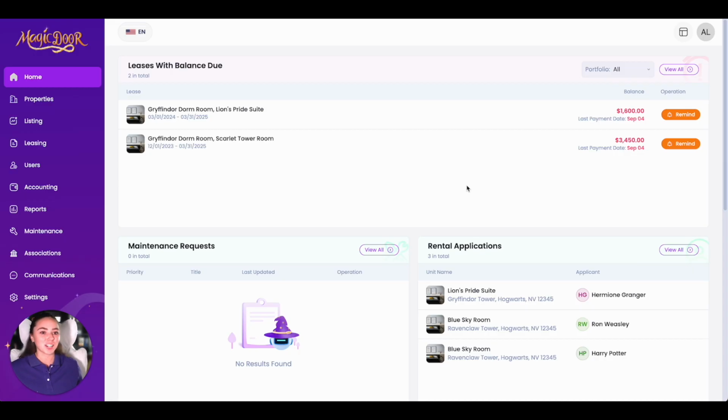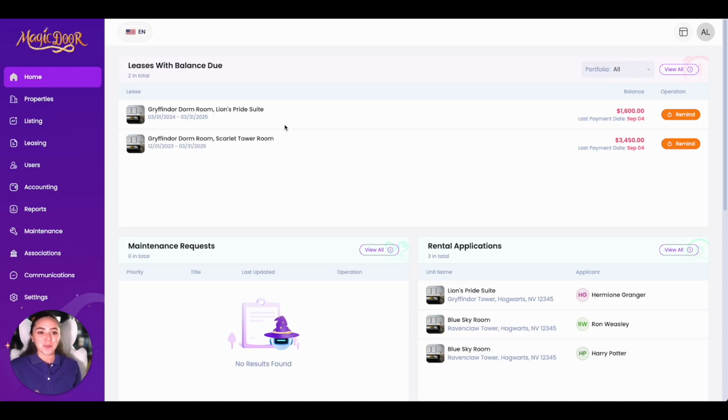So let's get started with just logging in, and we're on our home page. Also, just make sure that your tab is in the center of your screen so that you can see this navigation bar above me here to the left and all of your home page. So this is your home page. This is a basic overview of everything you might want to see at a quick glance.